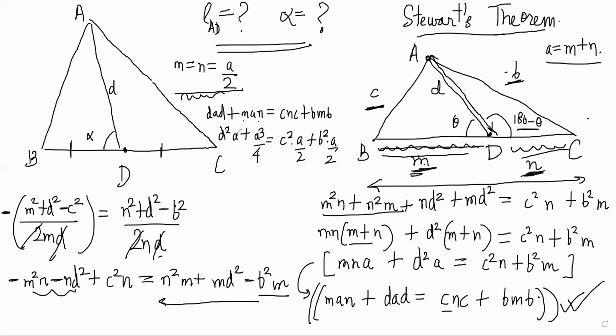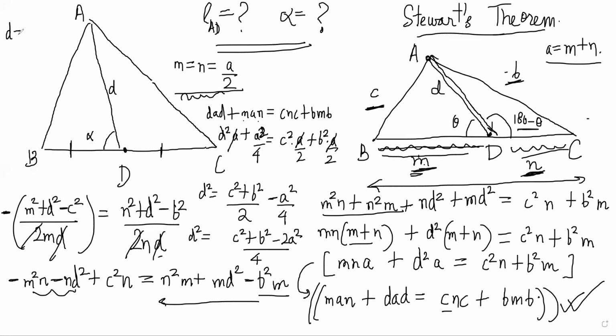So I can cancel A everywhere. It becomes A square by 4. So we get D square is equal to C square plus B square by 2 minus A square by 4, right? So D square is coming out to be C square plus B square minus 2A square by 4, correct? So the length of the median is D is equal to half of root over 2B square plus 2C square minus A square, right? You understand, no?